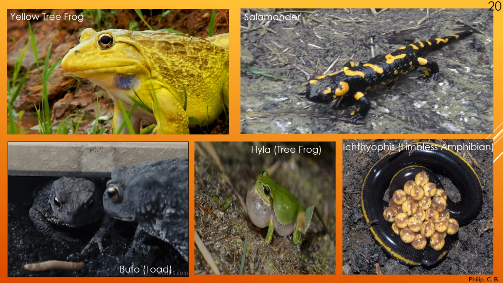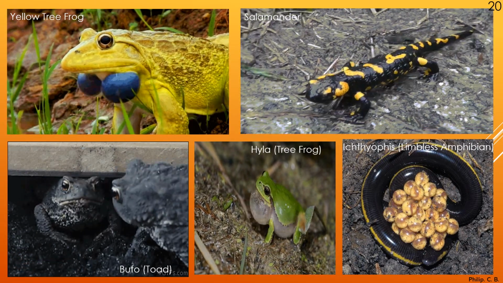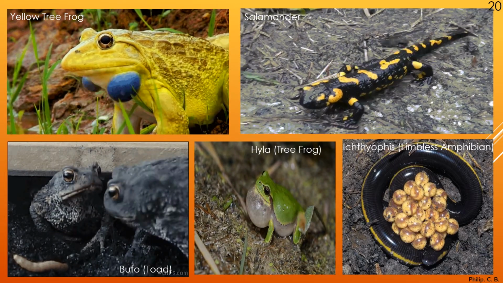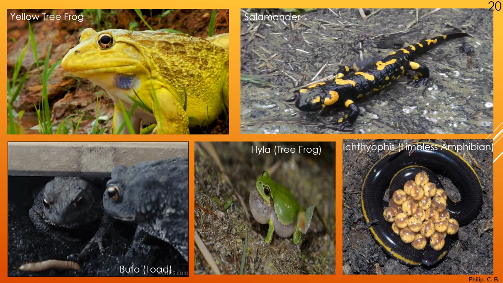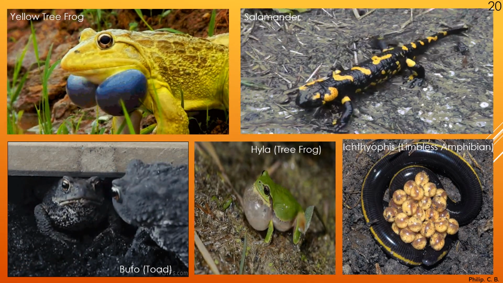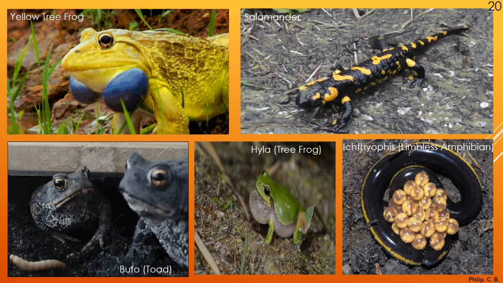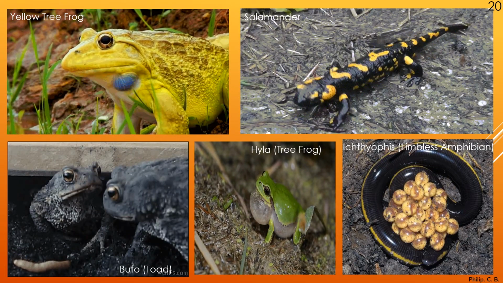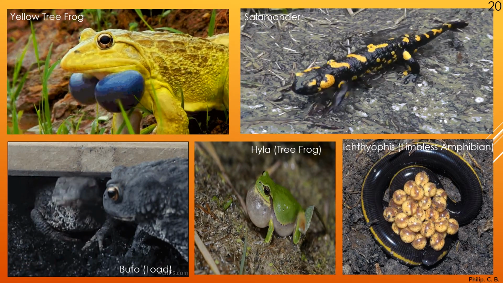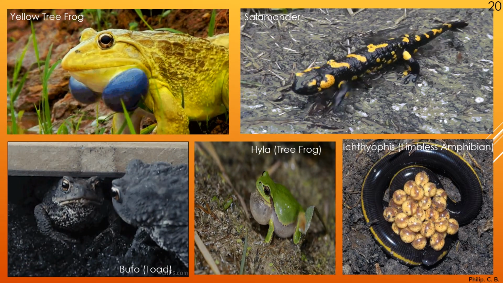Then we can see Hyla, the tree frog, and salamander, which has a tail and looks like a reptile or a lizard, but it is actually an amphibian. Reason: all the characteristics of amphibians are present in it. Another important thing is, if you observe the body, it is smooth and moist, but in case of lizards it is rough and scales may be present on the body.